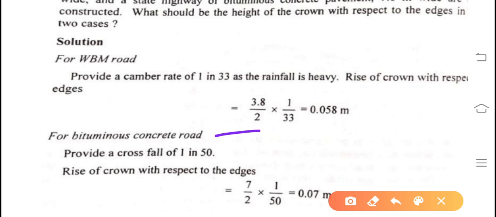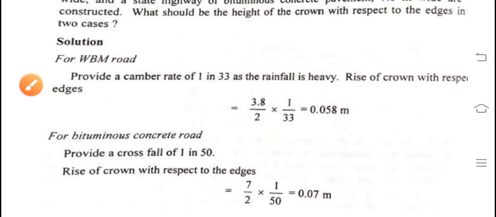Rise of crown with respect to edges is 7 by 2 multiplied by 1 upon 50. Assuming it is 2 lane, 2 into 3.75, that is 7 by 2 by 1 by 50, equal to 0.07 meter.